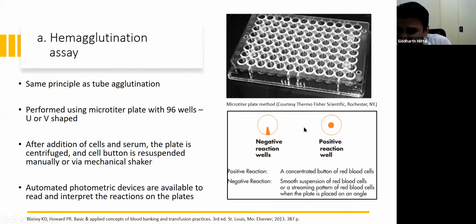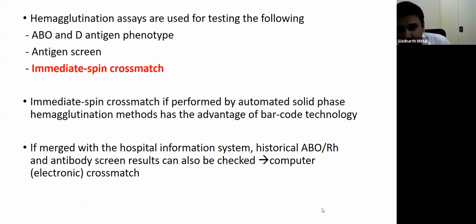These reactions can also be read using an automated photometric device, and therefore this technology can be automated. It is to be noted that the hemagglutination assay can only be used for an immediate spin cross-match, and also it can be used for antigen screening or ABO and RH phenotyping. If automation technology using the hemagglutination assay is merged with the hospital information system, then it will provide records of the patient's previous antibody screen and ABO and RH, and therefore it can be converted into a computer cross-match as well.